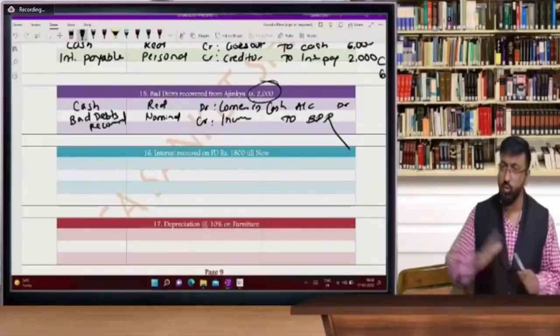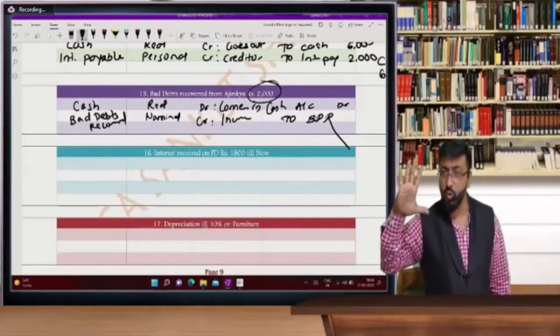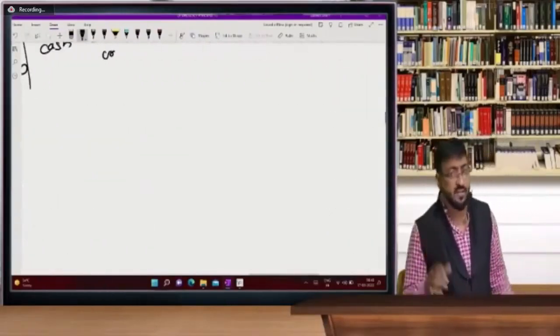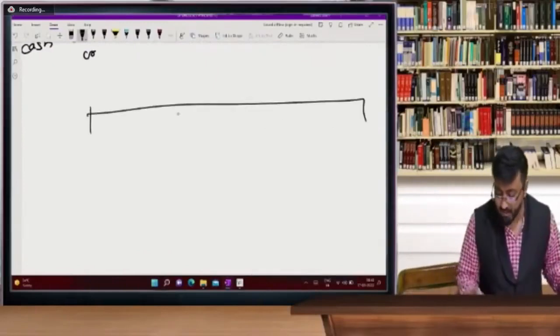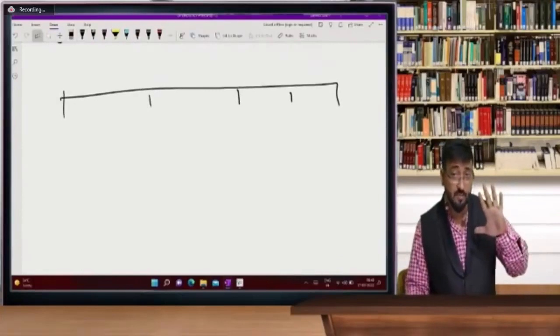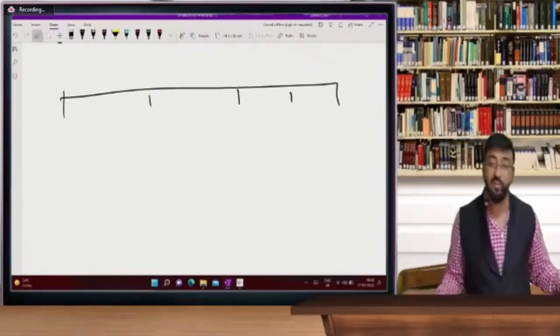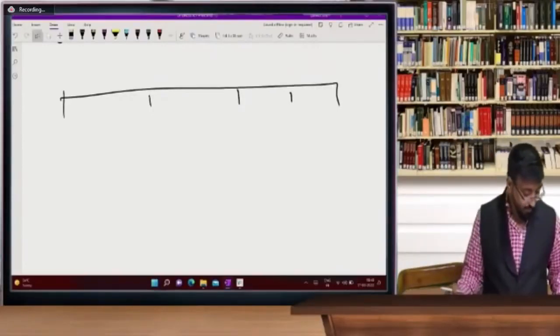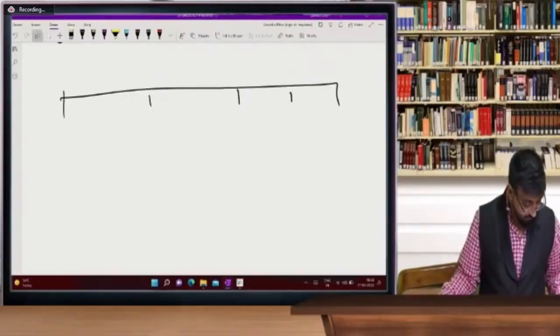So can I give you 5 accounts to identify whether it's a real account, personal account, or nominal account? So 5 questions. Now this is quiz time for the next 5 minutes. Let's see how many of you answer very fast. I'm giving you 5 accounts, and you have to just tell me whether it is real, personal, or nominal. Chalo, it's quiz time. Ready?